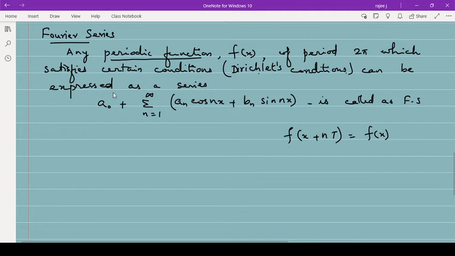Means it repeats, like in the periodic table. In the periodic table, the first element, then hydrogen, helium, lithium, beryllium, like that. After the third element, the 11th element comes, then the 19th element, means the first group elements you are getting.